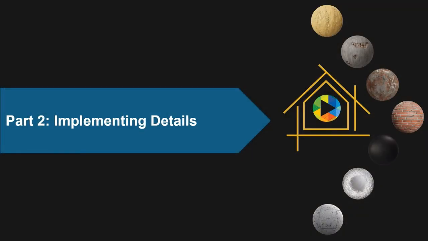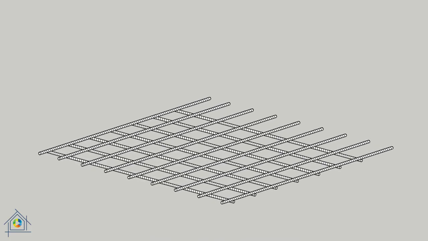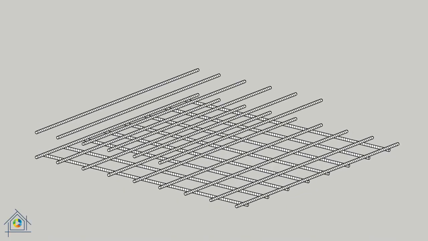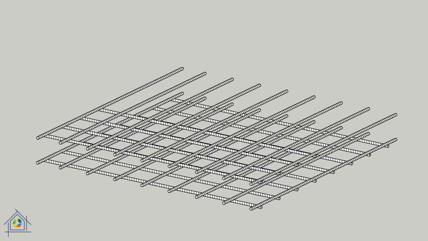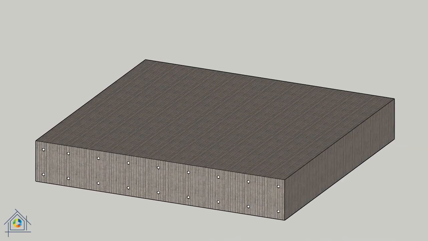Part 2. Implementing details. The concrete floor, which can be a one-sided or two-sided slab depending on the size of the span, consists of horizontal and vertical bars at the top and bottom along with concrete with a strength determined at the design stage. The thickness of the structural part of the floor varies based on the span and the